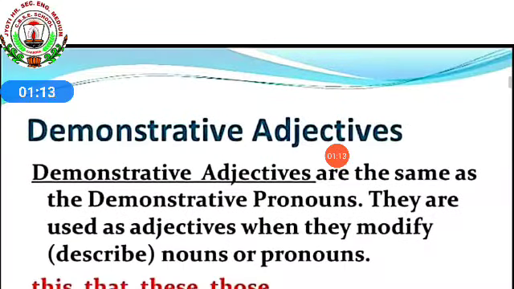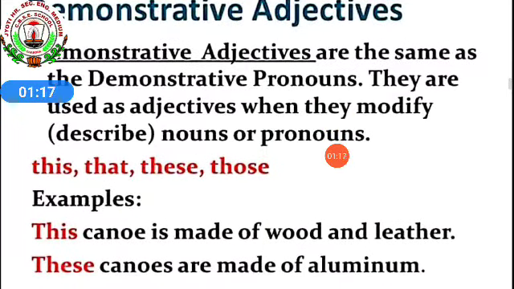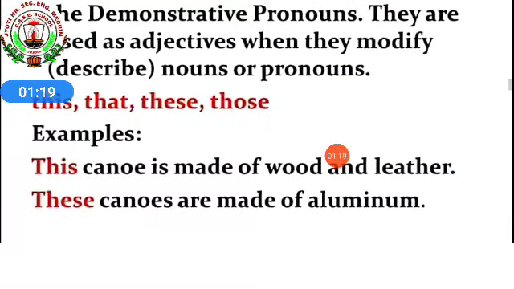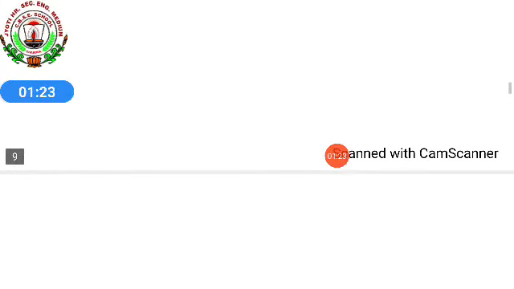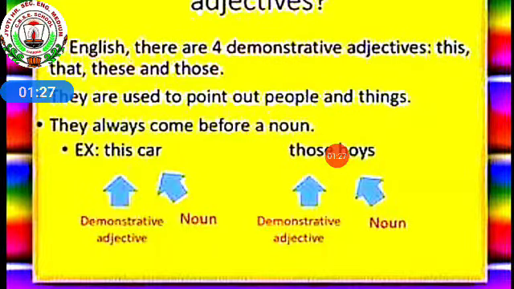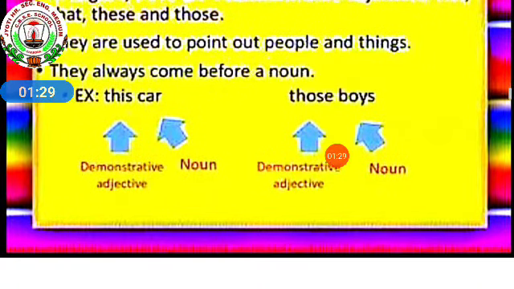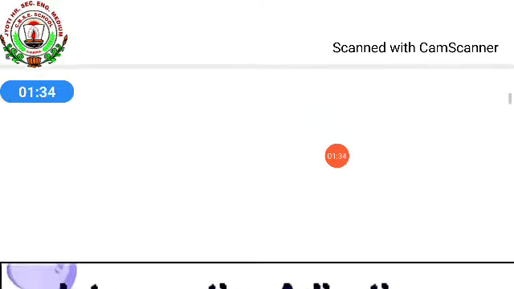Then we learnt about demonstrative adjectives. It is same like demonstrative pronouns, in which we are showing something as a demonstrative thing. And what are the 4 important things we are using? This, that, these, those, as singular and plural. They are used to point out people and things, like this hat, those boys.